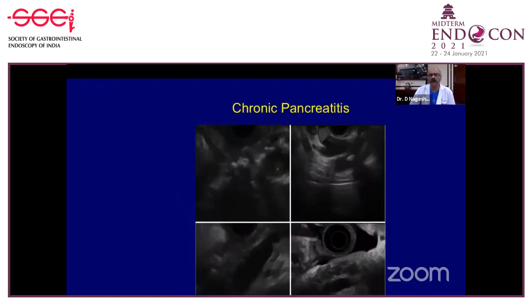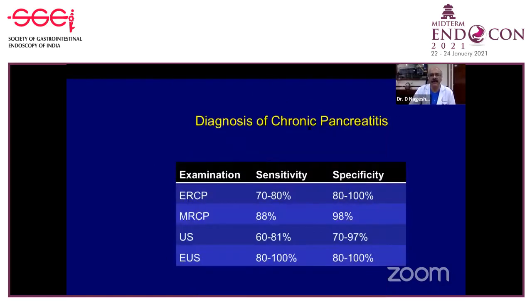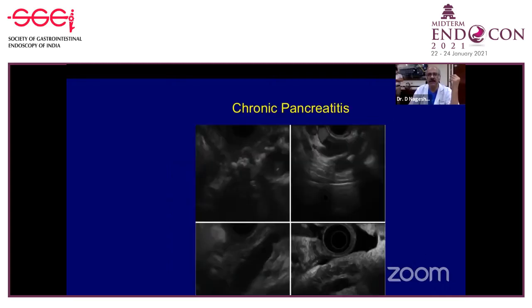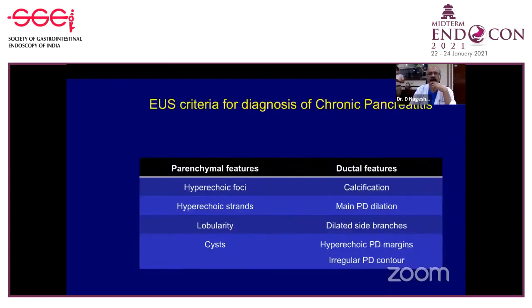This was a very old study which showed that if we look at the sensitivity of EUS, you can see it is much higher than other modalities. The specificity also is very good. So among all the modalities to test for chronic pancreatitis, especially early chronic pancreatitis, endoscopic ultrasound is superior. Sometimes it may be too sensitive also, and many subtle changes are seen here: heterogeneity with lobulation, dilated duct with thickened walls, and of course calculi in the duct. All this would suggest that you're dealing with a chronic pancreatitis patient.